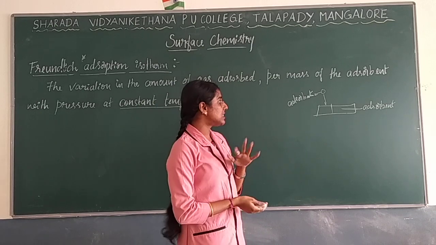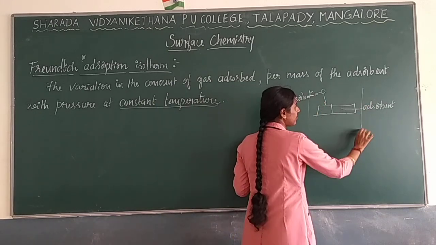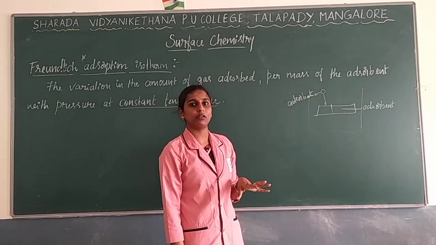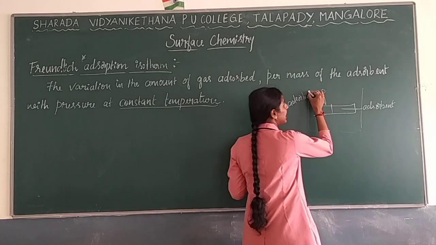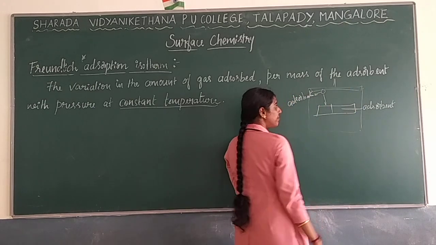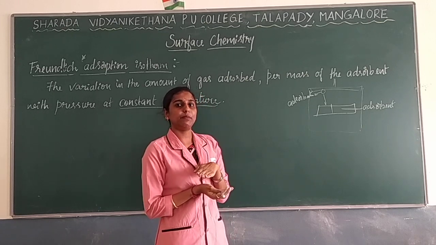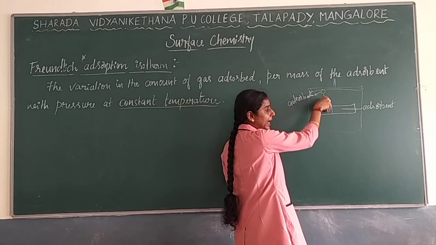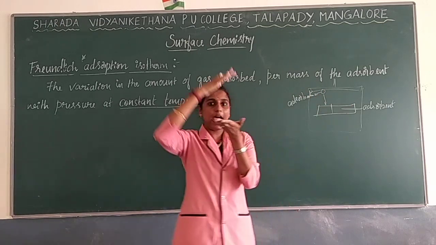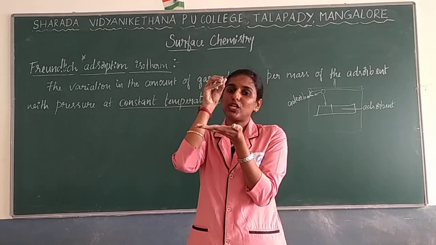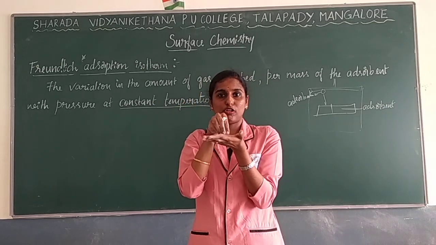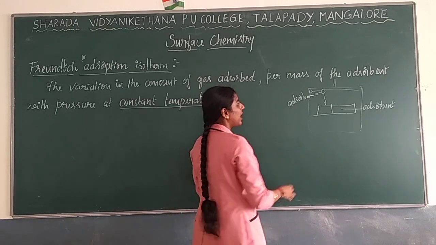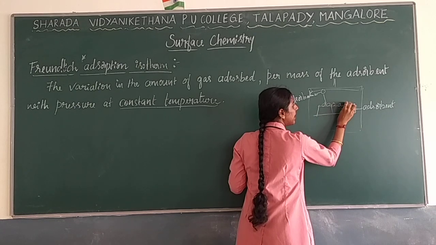What he has done is he has taken a container, one adsorbent, as well as some molecules of gas, and he has applied pressure by using a piston. When pressure is applied, what will happen? As pressure is applied, molecules will come and adsorb to this adsorbent. As pressure increases, the molecules adsorbed on the surface also increase. As this procedure goes on, all the molecules will come and adsorb here.